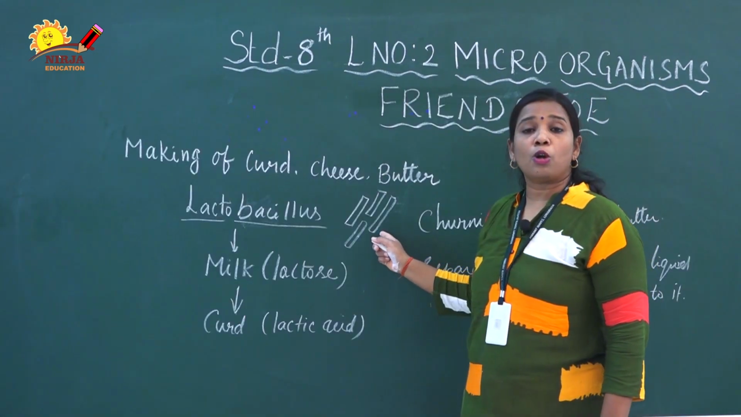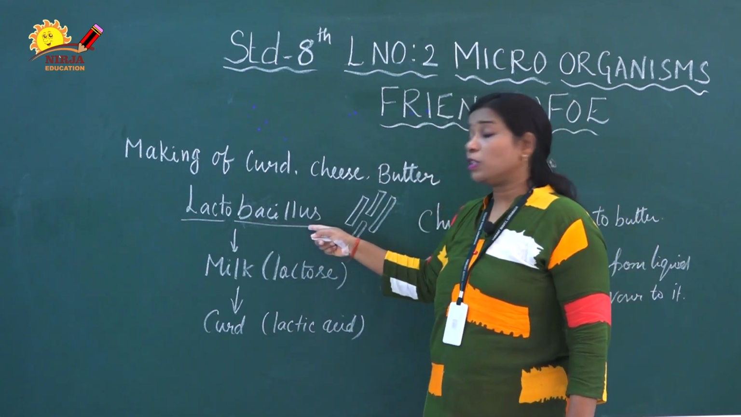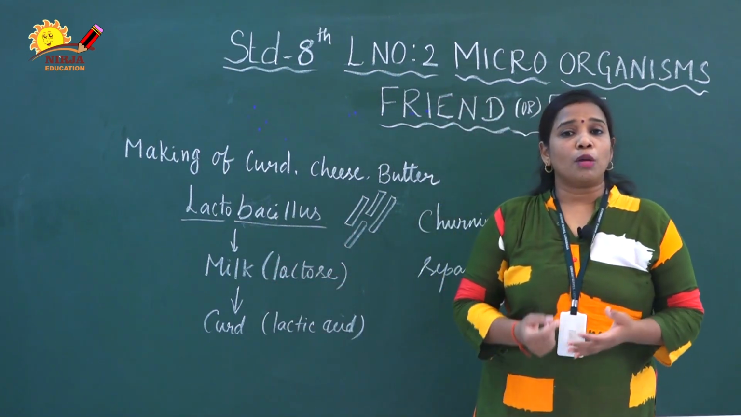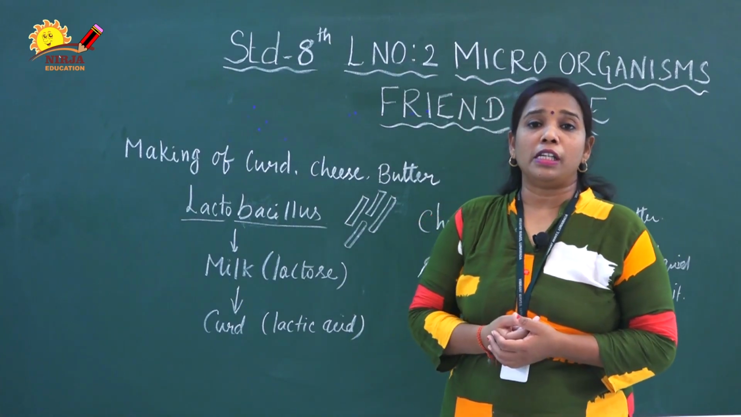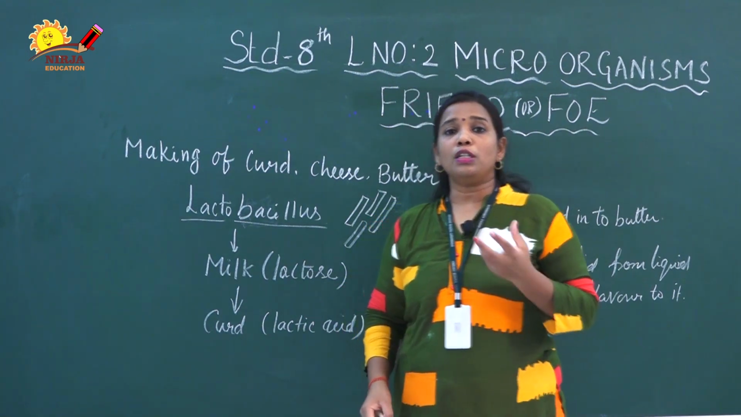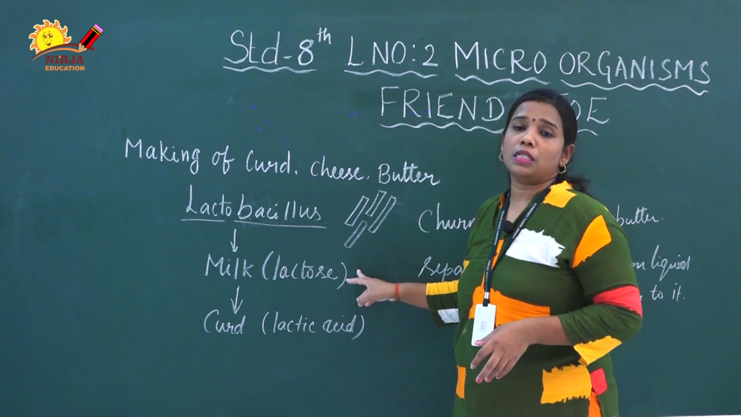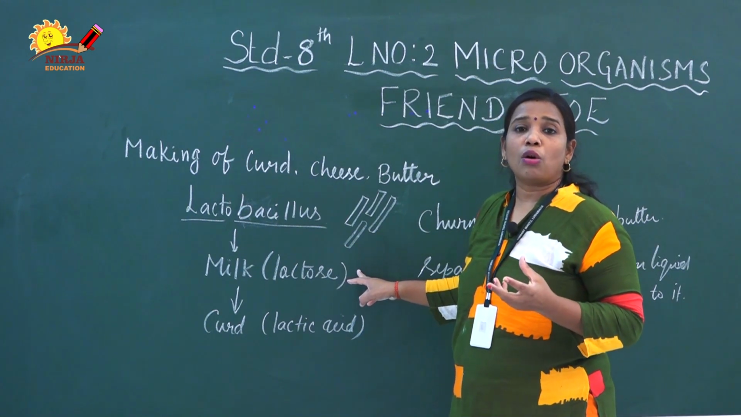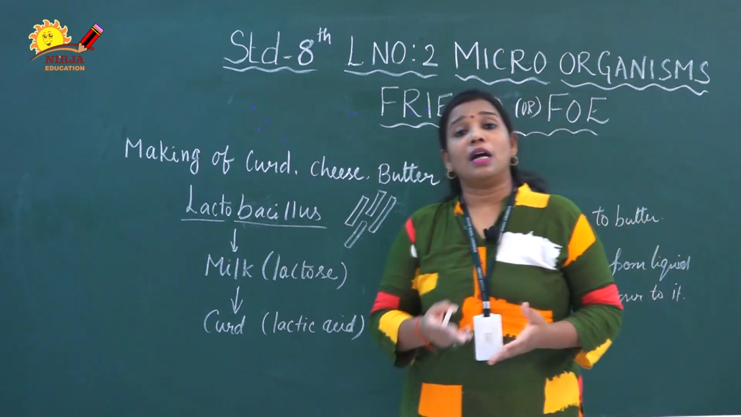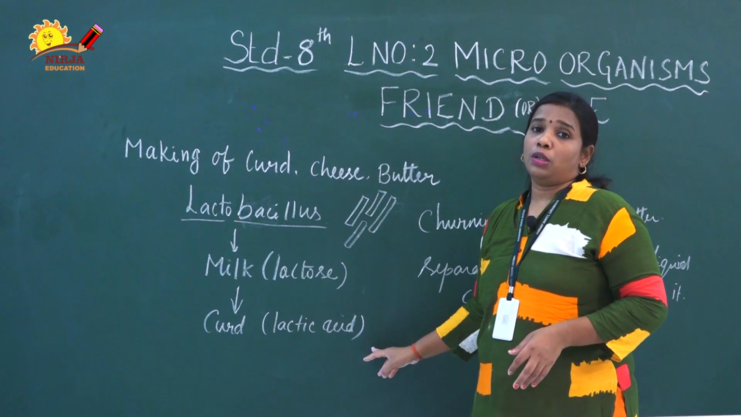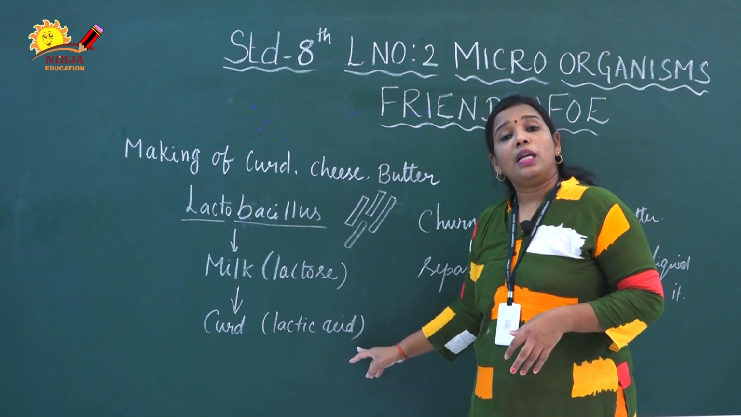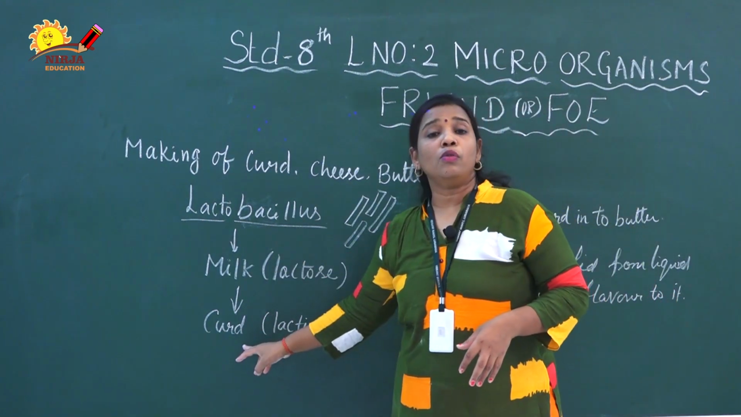This Lactobacillus is a rod-shaped bacterium, as bacillus means rod-shaped bacterium. This bacterium is present inside the milk. Normally, milk contains different types of materials like sugar, protein, fat, vitamins, etc. Particularly, the sugar called lactose is present inside the milk. So what is the role of this Lactobacillus? This Lactobacillus converts lactose into lactic acid. So the sugar is converted into acid, and the milk is converted into curd.